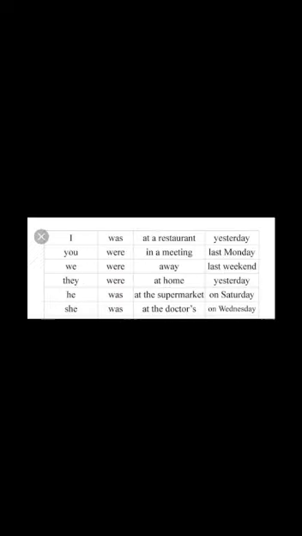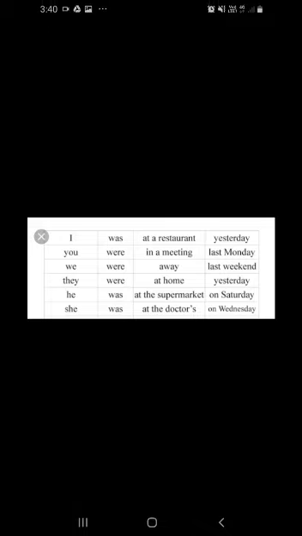See here. Also, was or were: if in a sentence is, am, are, was, were, all five are together, how can you identify what you have to use? Look here. I was at a restaurant yesterday. Yesterday means innale, that means the sentence is in the past tense. So definitely what can we use here? Was. Whenever the sentence is in the past tense, you have to use was or were.